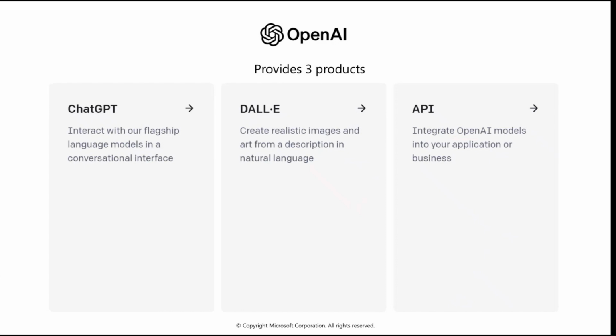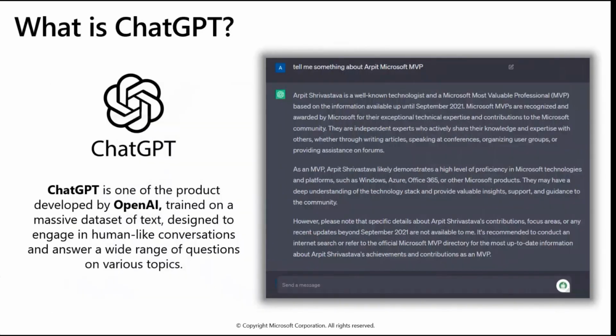Nowadays you are hearing that a lot of organizations like Microsoft, Apple, Amazon, and Google have created their own AI modules and their own AI products by consuming the APIs provided by OpenAI, right? This is the way OpenAI exposes its APIs to extend its product capabilities to the outside world. Okay, but I'm going to discuss ChatGPT here.